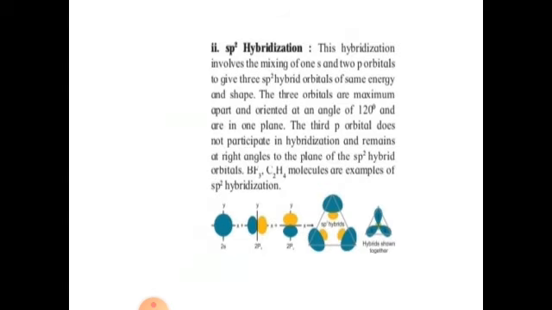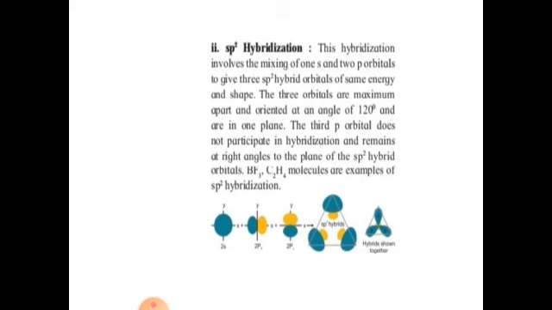Second, sp2 hybridization. This hybridization involves the mixing of 1s and 2p orbitals to give 3 sp2 hybrid orbitals of the same energy and shape. See, in sp2 hybridization, 1s and 2p orbitals are participating.